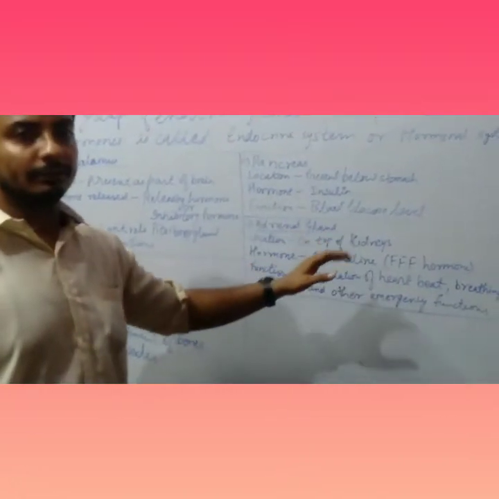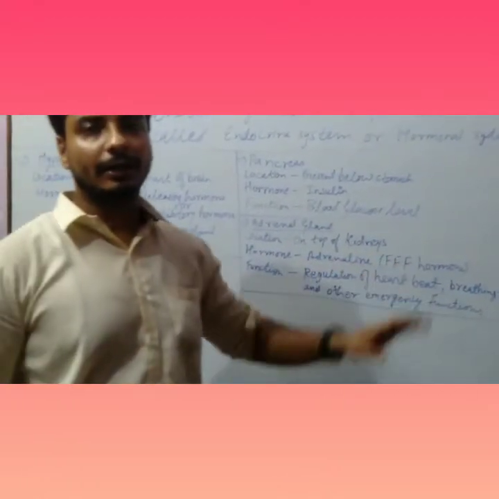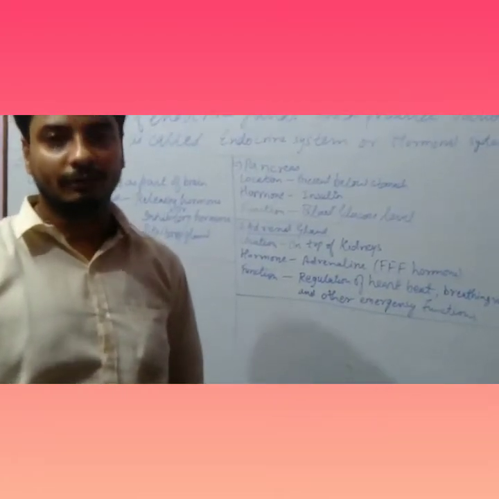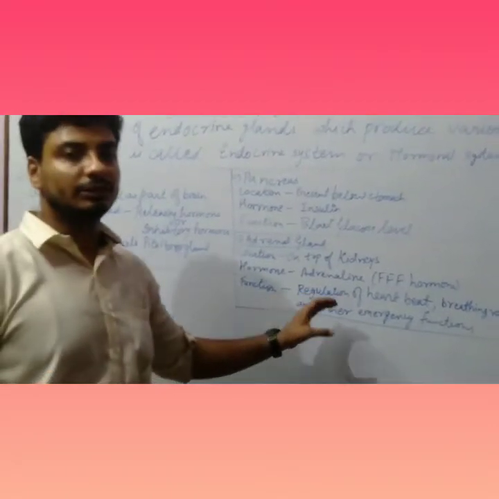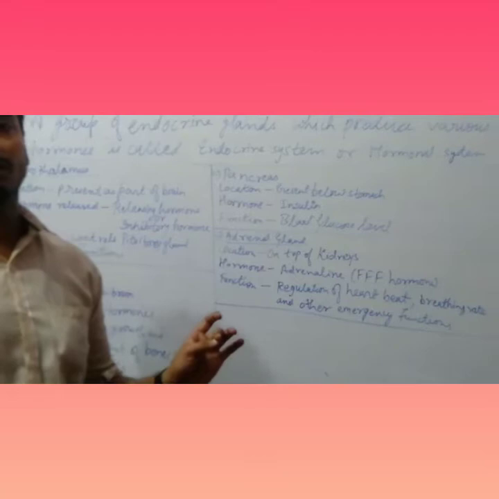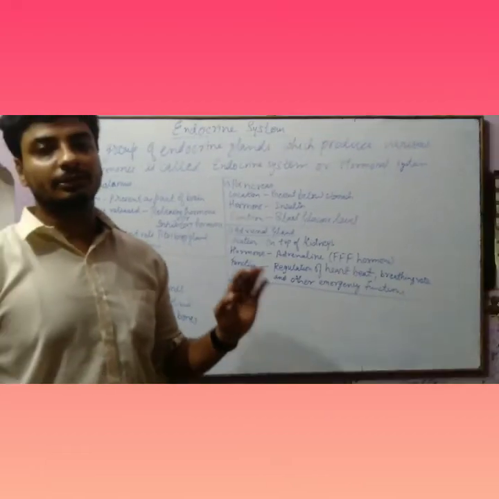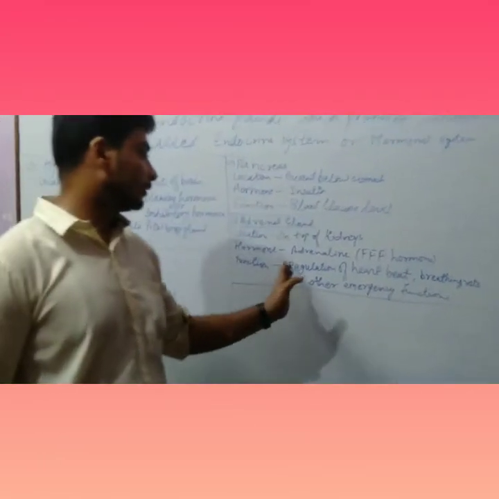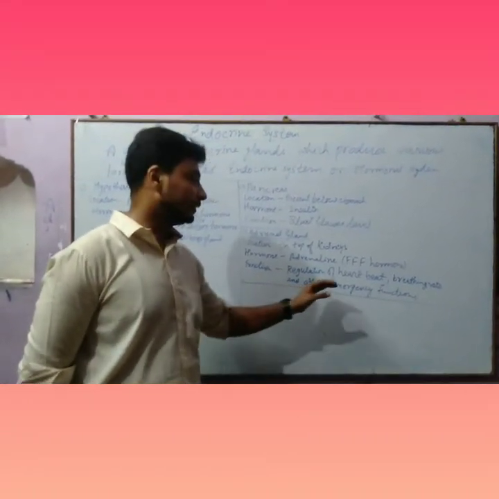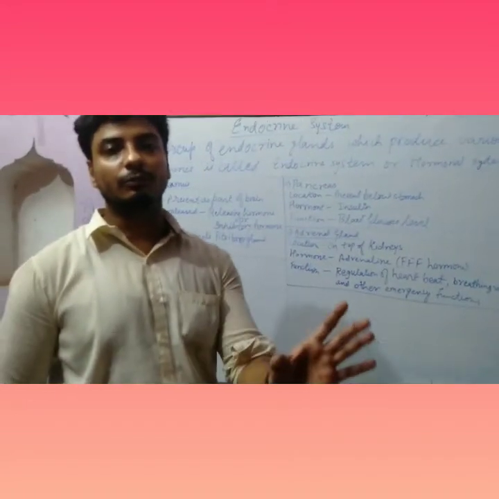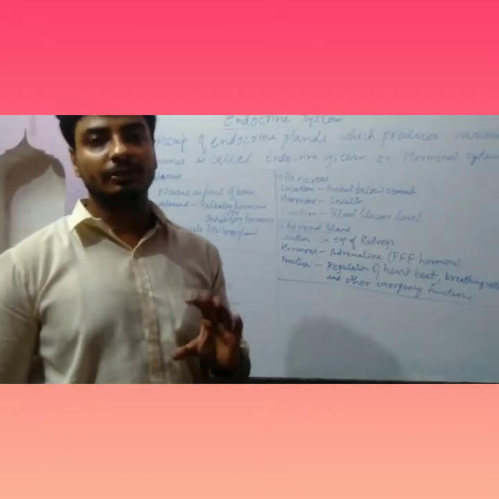The next gland is the adrenal gland. It is found on the top of the kidneys, and the hormone released by it is adrenaline hormone, which is also known as the triple F hormone or fear, fight and flight hormone. Now, as the name suggests, this hormone is released in times of fear, fight or flight situations. That is, this hormone helps to combat emergency situations, such as controlling heartbeat, breathing rate and other emergency functions. So basically this hormone controls the body when the body is in danger or in any sort of emergency.